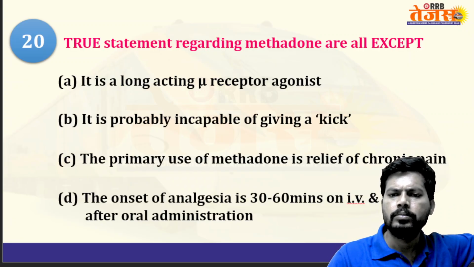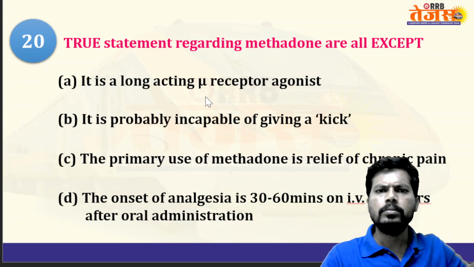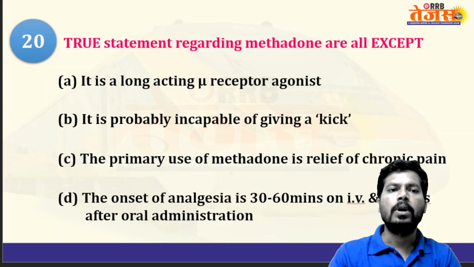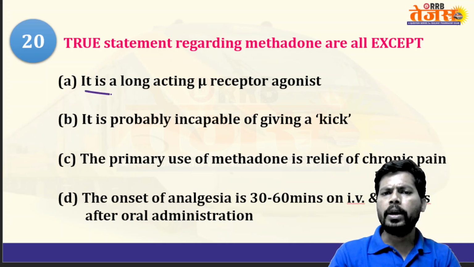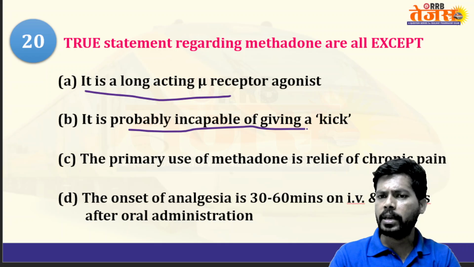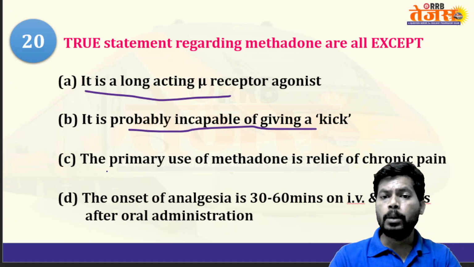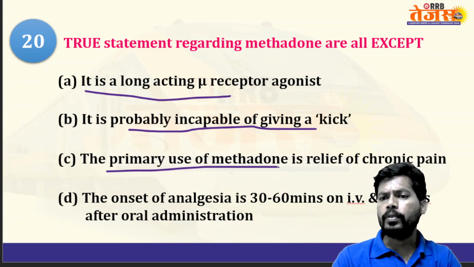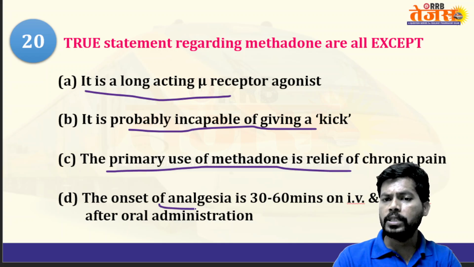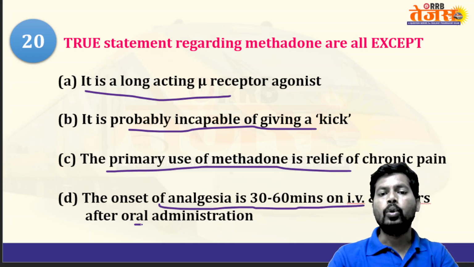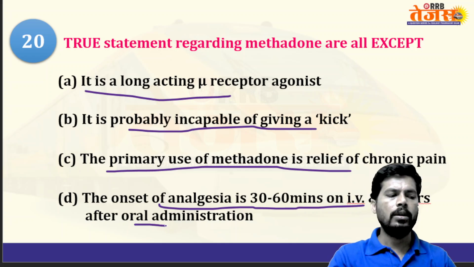True statements regarding methadone, except. All are true statements regarding methadone except one. It is a long-acting mu receptor agonist. It is probably incapable of giving a kick, meaning euphoria, excitation. The primary use of methadone is relief of chronic pain. The onset of analgesia is 30 to 60 minutes on IV and 1 to 2 hours after oral administration.